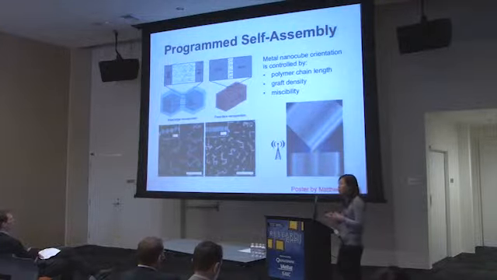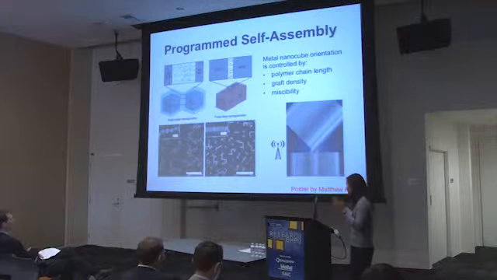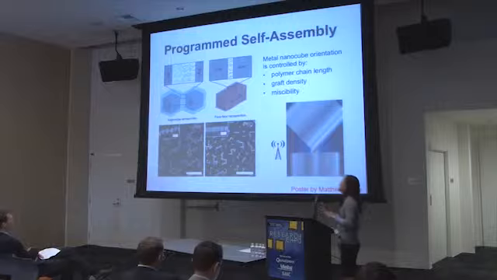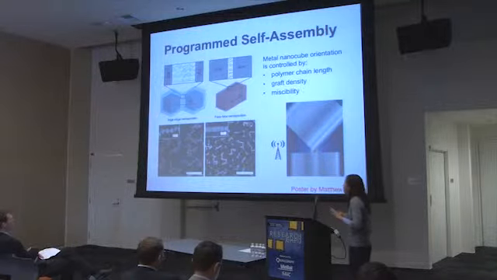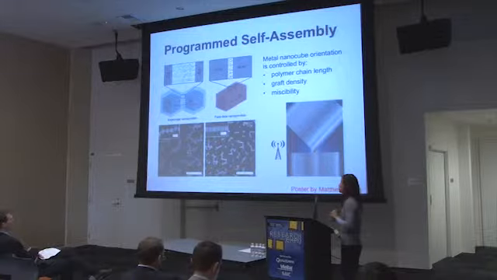Is it hydrophobic? Is it hydrophilic? And again, these are store-bought commercial polymers, so we're not doing any really fancy chemistry. All we're doing is controlling how these polymers are grafted to the surface of our building block.